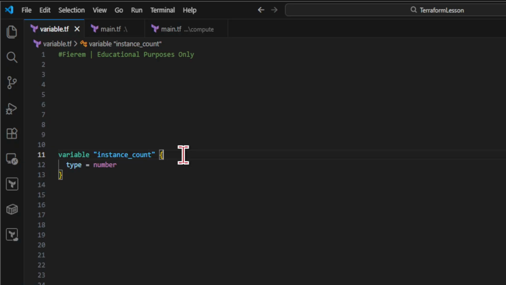Before we talk about values, let's look at the syntax of a requirement. This block does not produce a number. It declares an expectation. Terraform records the shape, but nothing is evaluated yet.